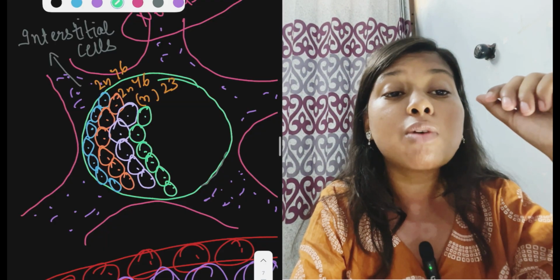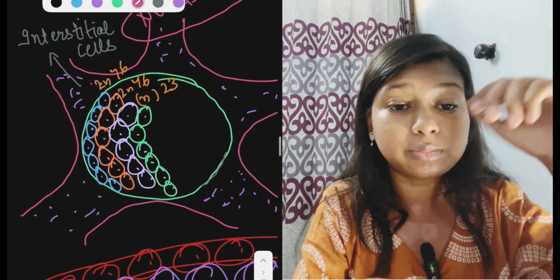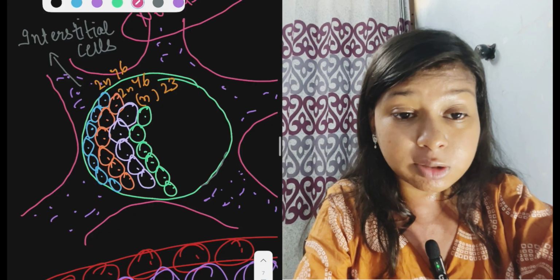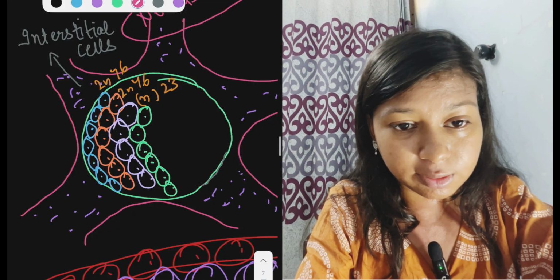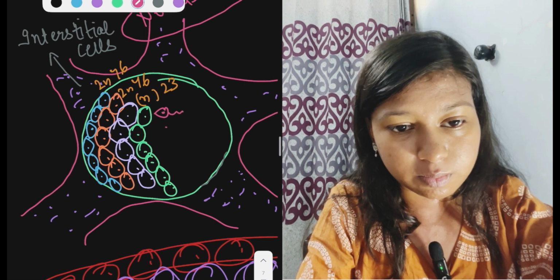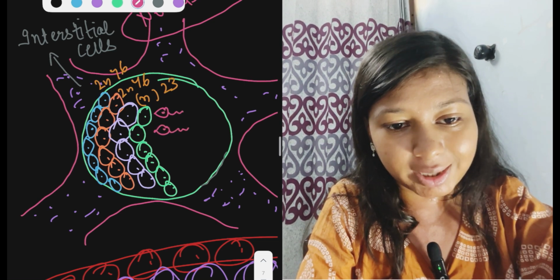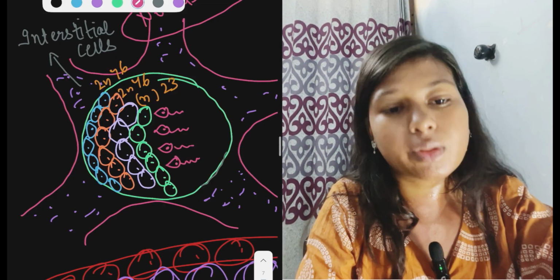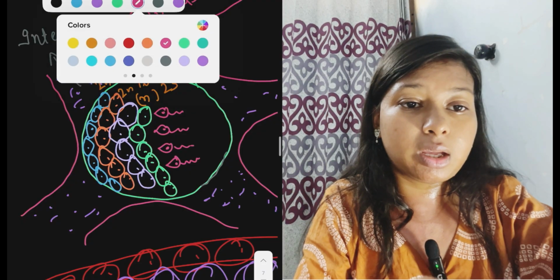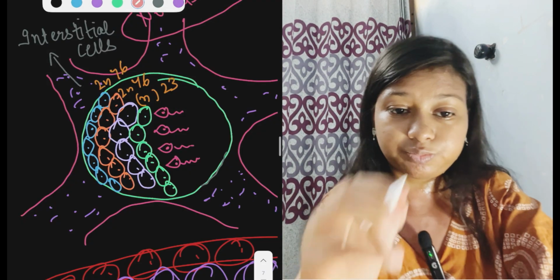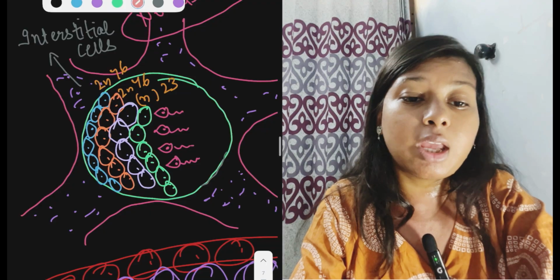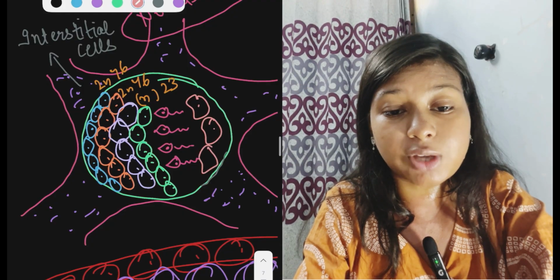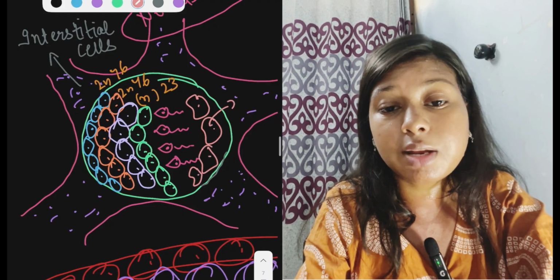After that they undergo spermiogenesis, forming sperm which are motile and have a tail. So these are our sperms, which are haploid and 4 in number. Another cell present here is the Sertoli cell, which helps in nourishment. These are Sertoli cells.